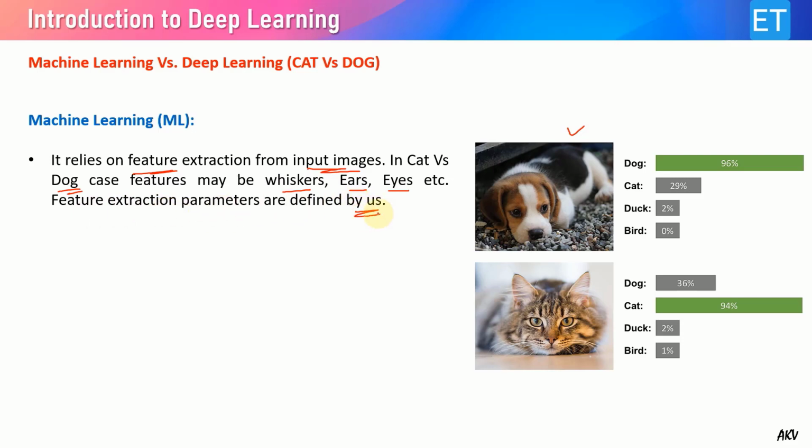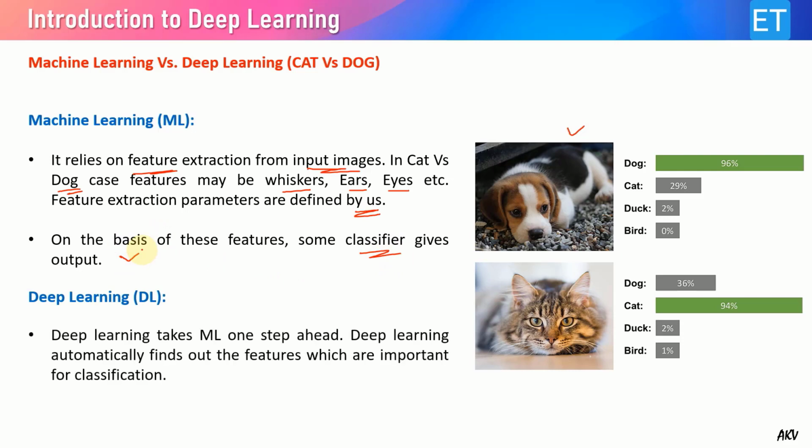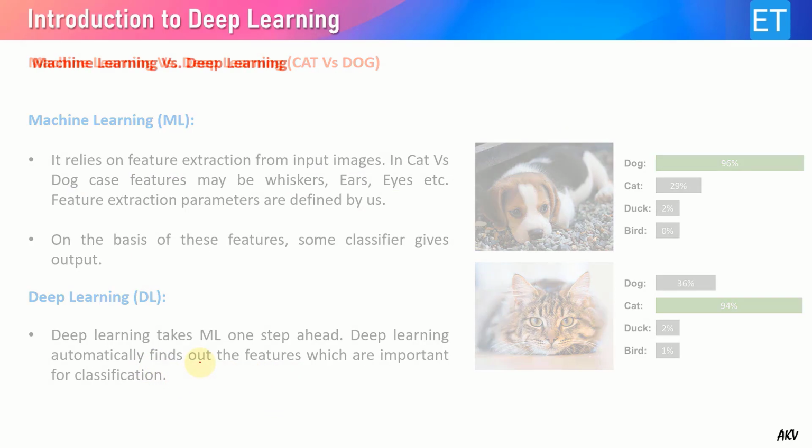The algorithm has nothing to do with what types of features it has to calculate. We ask the algorithm to find the features based on the defined parameters. On the basis of these features, some classifier gives the output. While in case of deep learning, we do not provide any features. It learns the features from the set of input data which are important for classification. So that is the main difference.